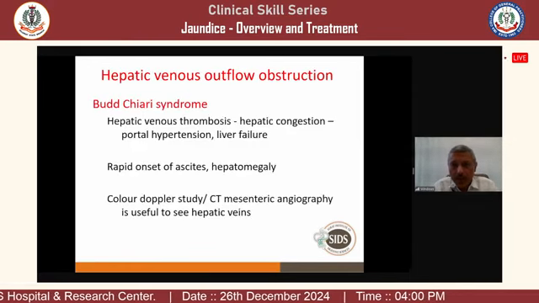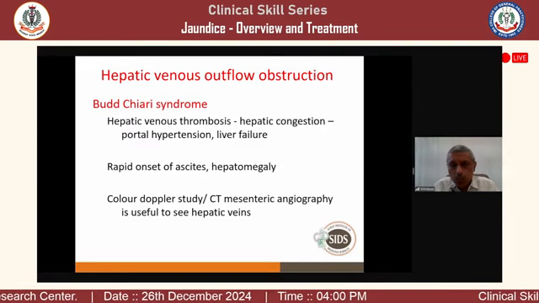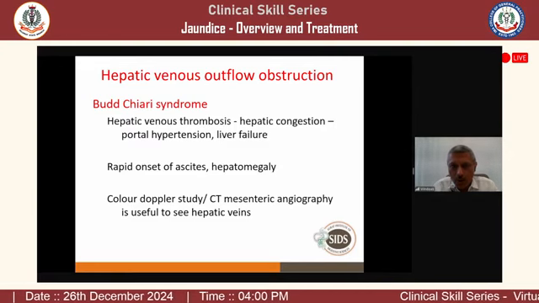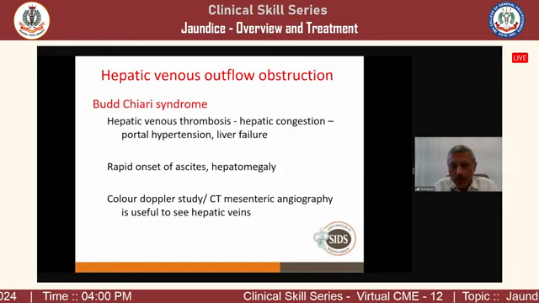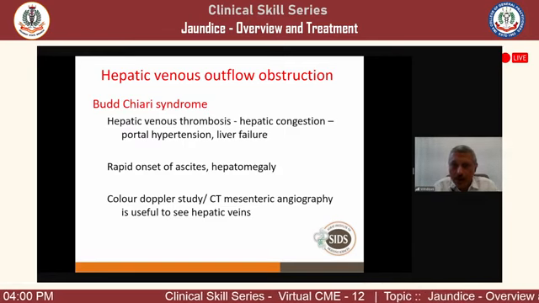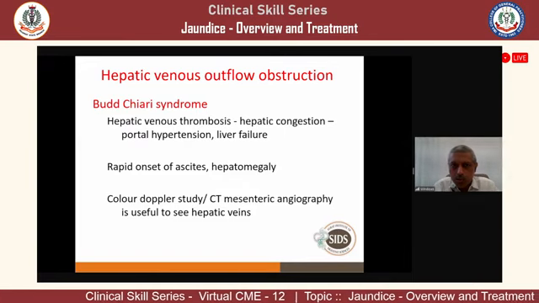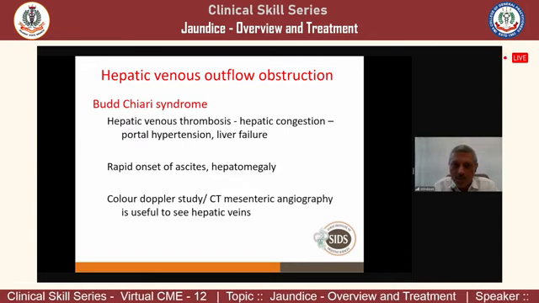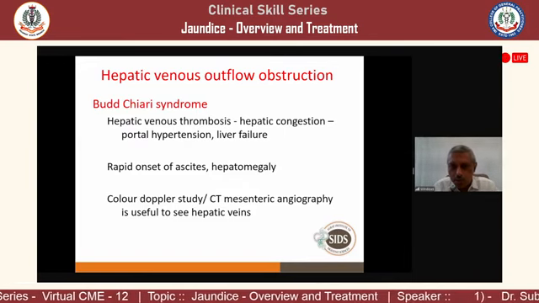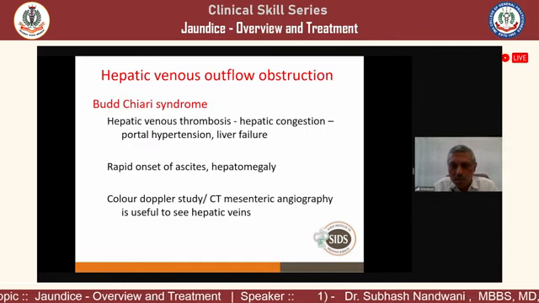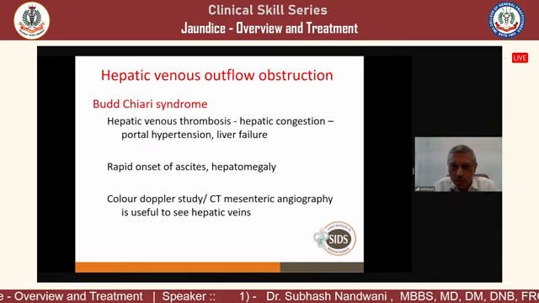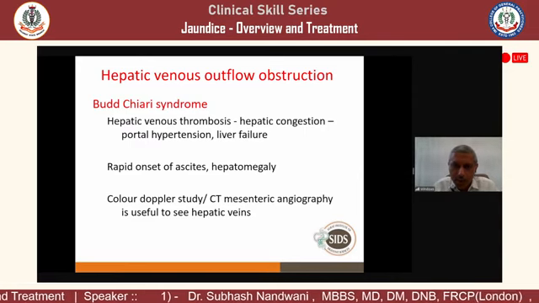Now, Budd-Chiari syndrome, as we discussed, if two or more hepatic veins are blocked, then the liver is congested, and that leads to portal hypertension. So they will present like cirrhosis. It's very easy to miss that patient as cirrhosis, but how to differentiate that? The liver will be big here because the liver is congested, so a palpable liver, number one. Number two, they have ascites.